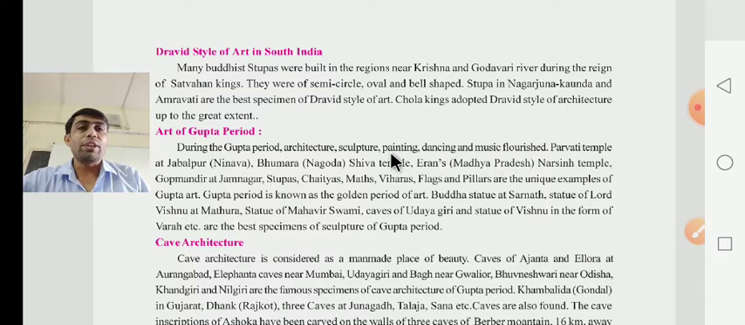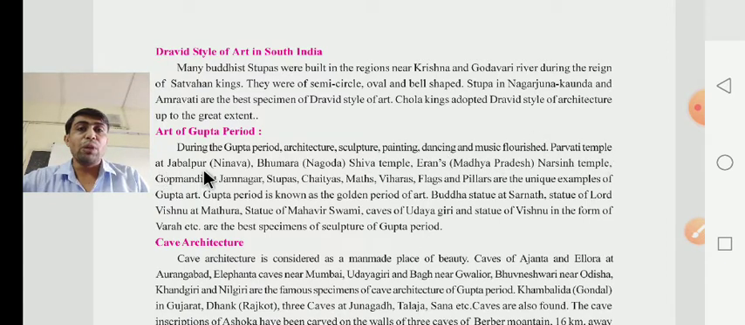What have they given, dear children? They have given that during which period? During the Gupta period. Architecture, you know the meaning of architecture, it means Sthapatya, Silpkala. Sculpture, you know very well, Silpkruti. Painting, dancing and music flourished. It means in the Gupta period, all these things flourished.